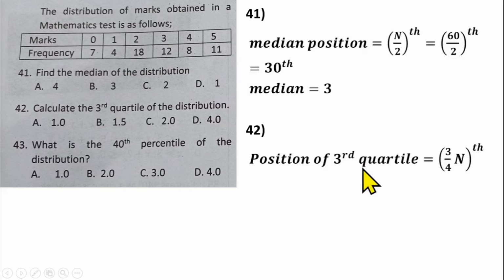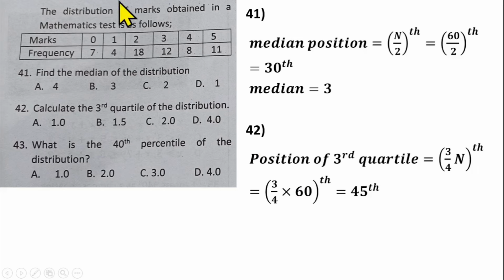So the position of the third quartile is 3 over 4 multiplied by the total frequency, which is 60. So 3 times 60 divided by 4 will give us the 45th position on the table.